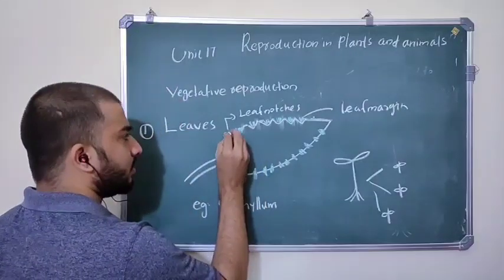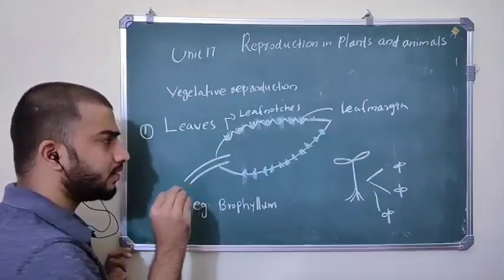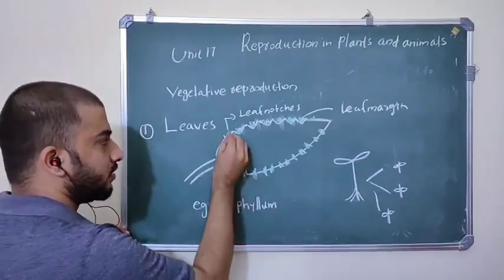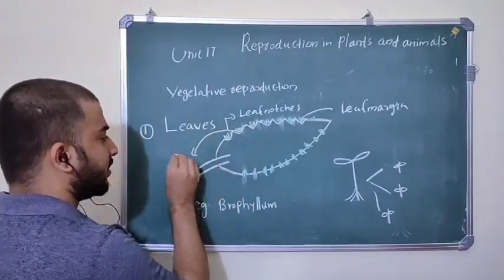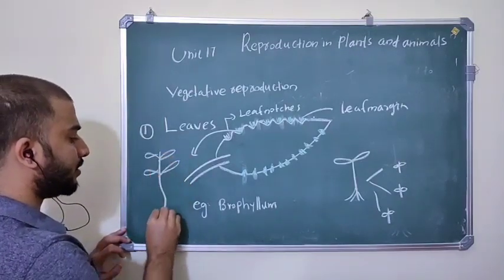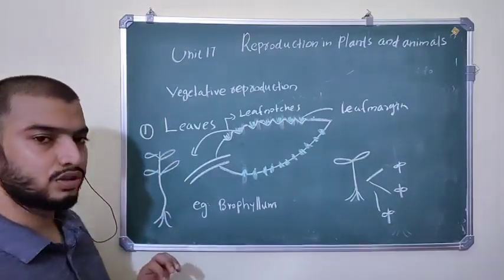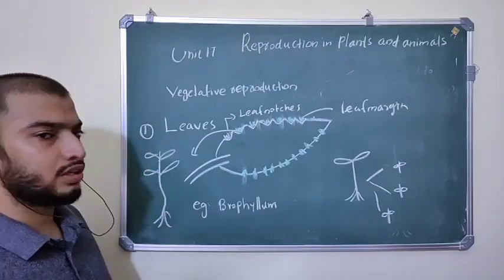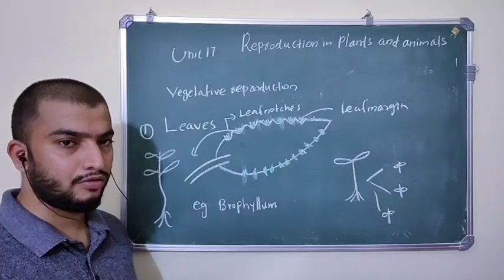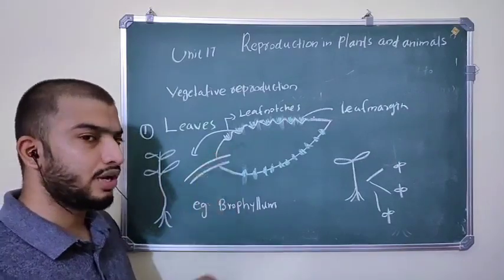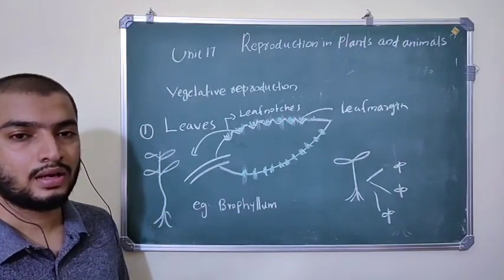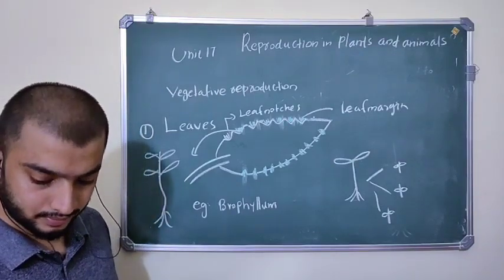These leaf notches bear small plants, and these small plants germinate and develop into a complete plant. So this is an example of vegetative reproduction by leaves.